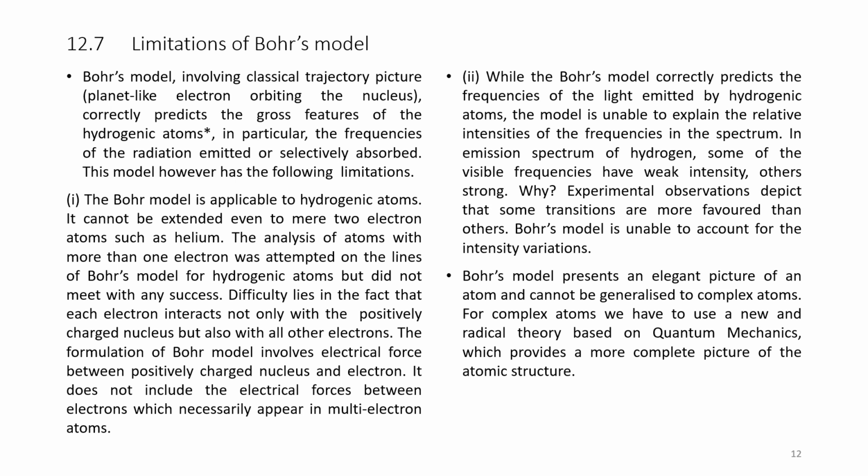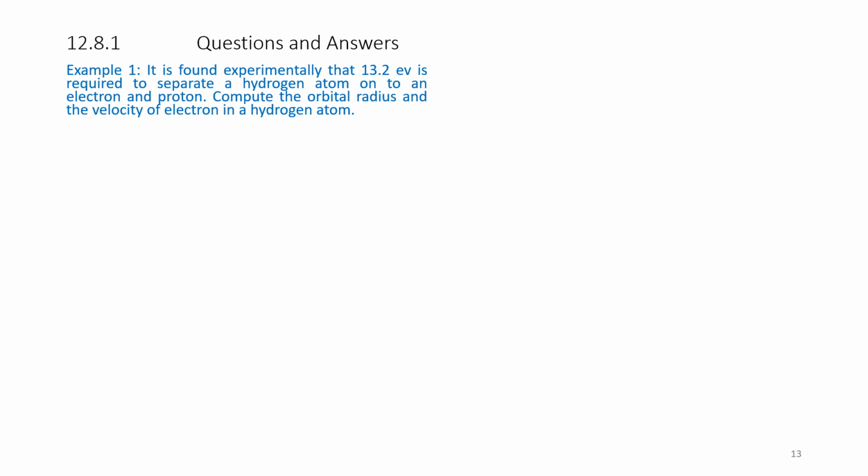Bohr's model presents an elegant picture of an atom but cannot be generalized to complex atoms. For complex atoms, we have to use a new and radical theory based on quantum mechanics, which provides a more complete picture of the atomic structure. So, this quantum mechanics we will study in subsequent chapters. Now, let us go to the question and answer section.